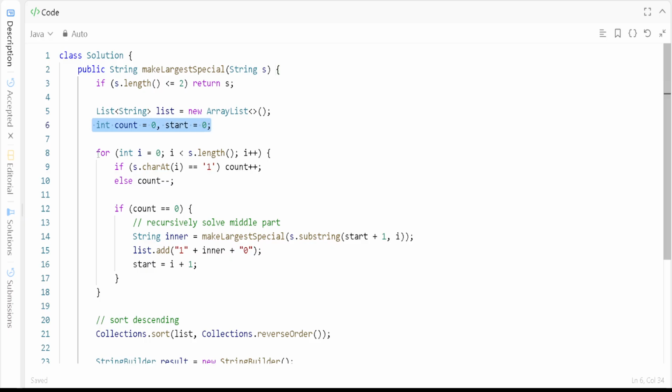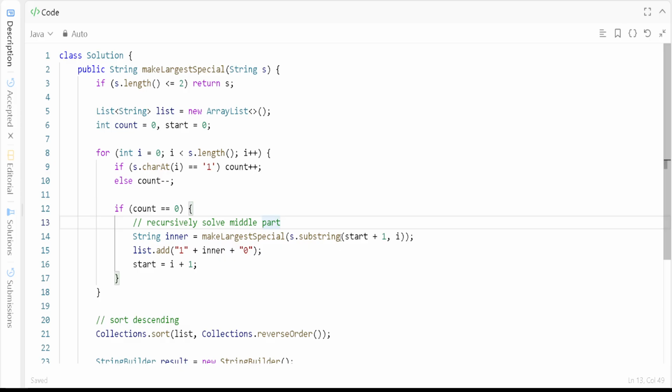So what we are trying to do here is, very first, go through the whole string, right? We check if it is equal to 1, then the count increases, otherwise it goes minus 1. For the opening braces, if an opening brace comes, we know that this is 1, so the count increases, otherwise count minus 1 happens. If the count is equal to 0, it means we have to recursively solve the middle part, right? How? We have to take the substring, right?